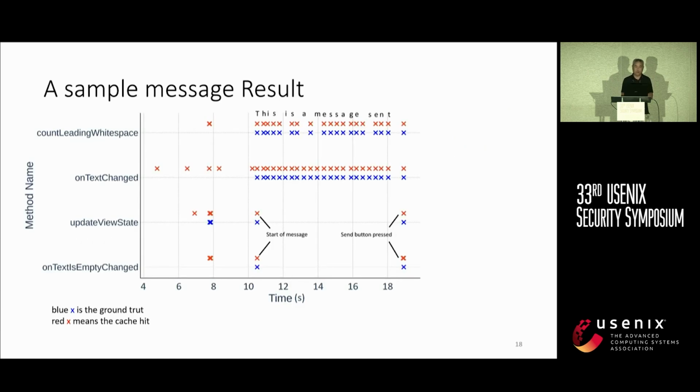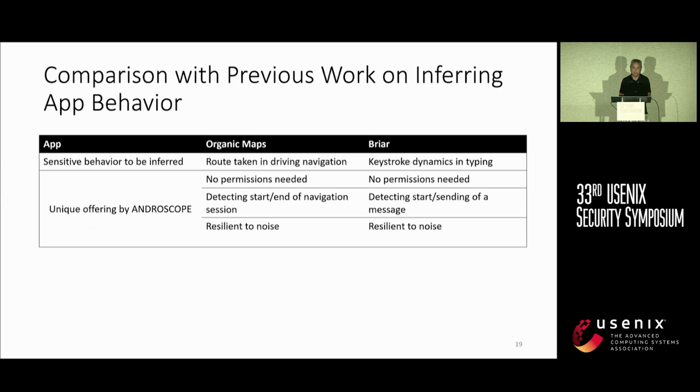After that, we do our CPU side channel monitoring again. In this case, again, the horizontal axis is the time. We manage to detect when those methods are being called, and it actually reflects every particular keystroke. We can also find specific methods being called at the ending of a particular word or when the message is being sent out. So all this timing information could help us recover the actual text being typed.